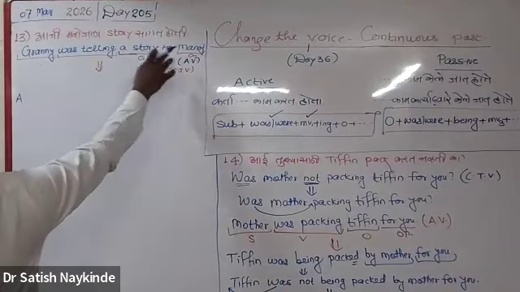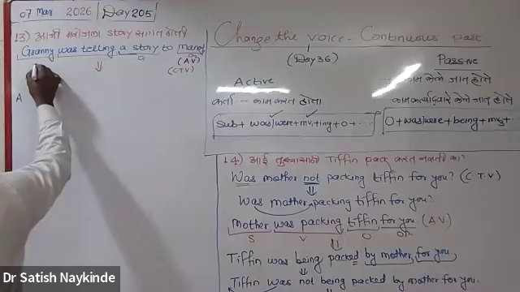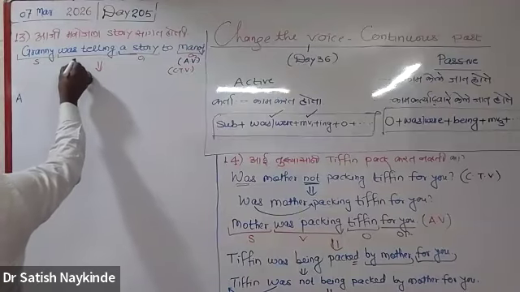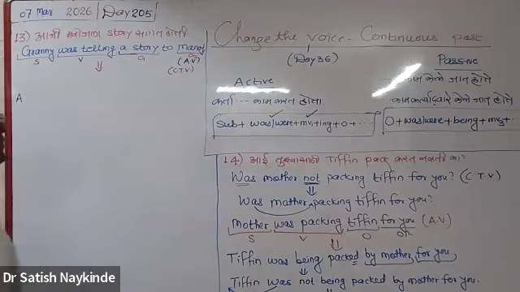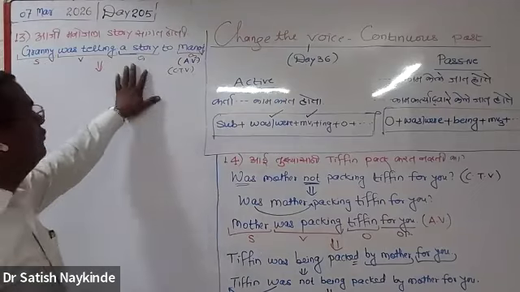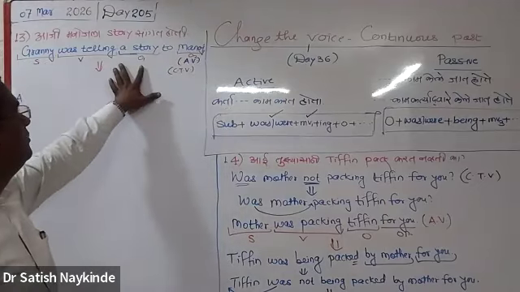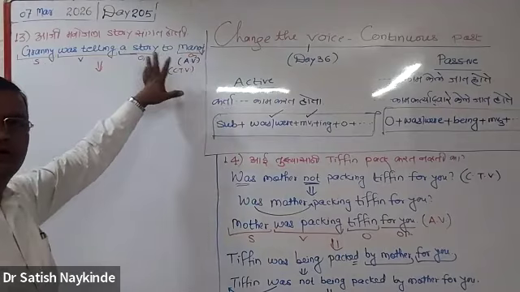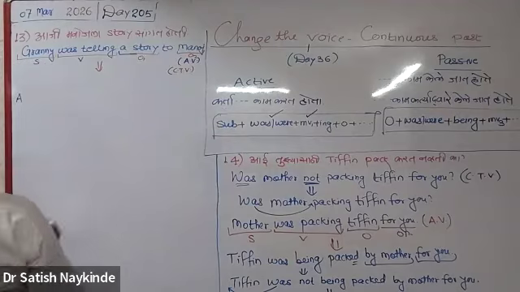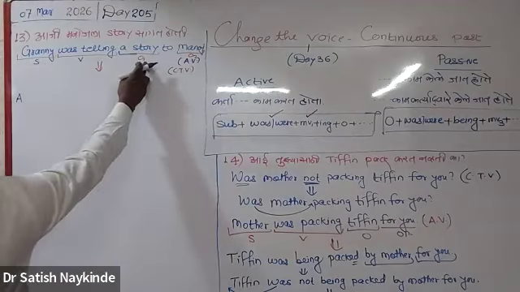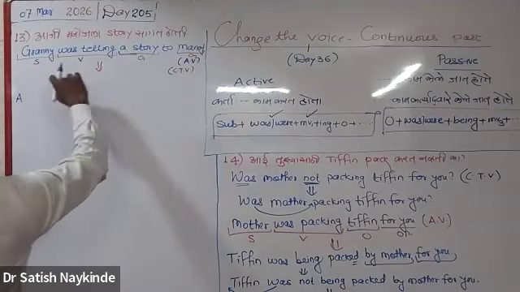Passive voice of it. Granny was telling a story to Manoj. So subject, Granny, is your verb part, object 1 and object 2. What was being told is also an object, and whom the story was being told to is another object. So there are two objects. Let us start with the first object first, and then we'll write with the second object also.